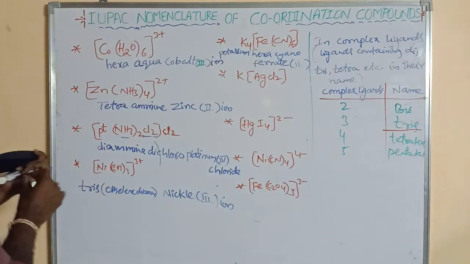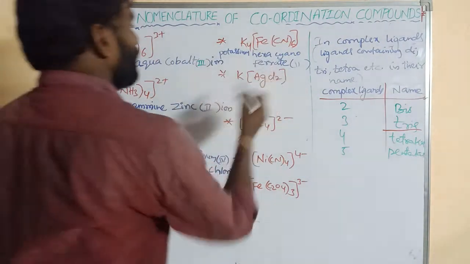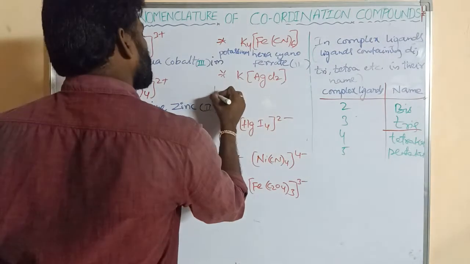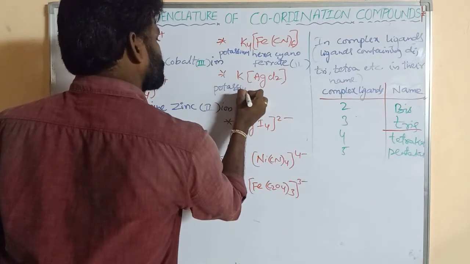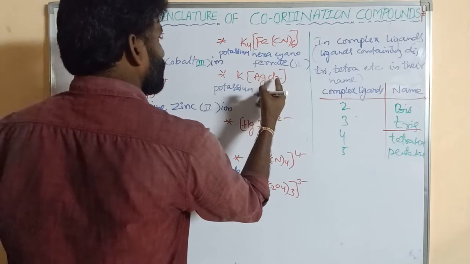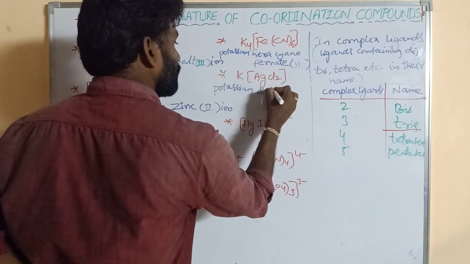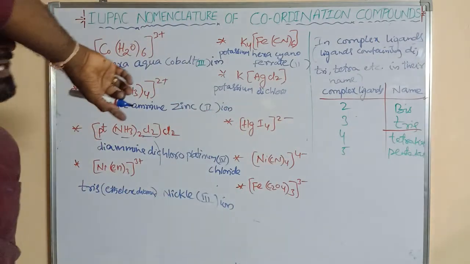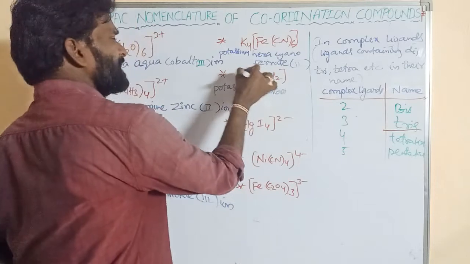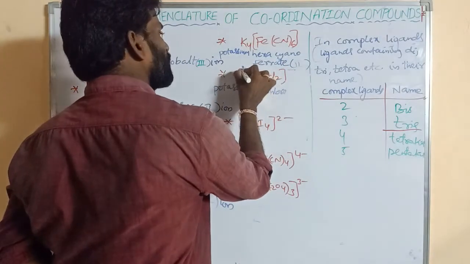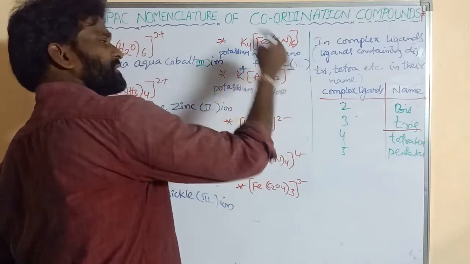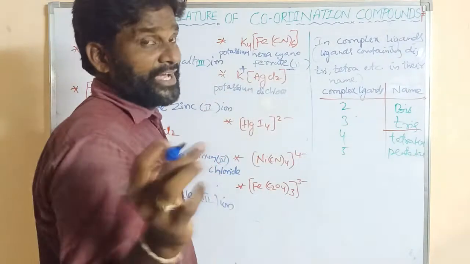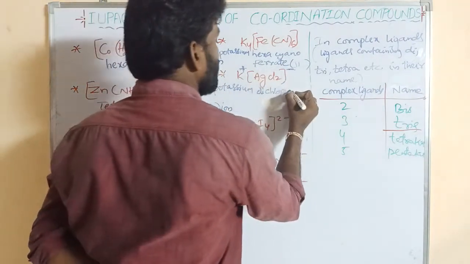Now this is K[AgCl2], right? This is the counter ion. What is its name? Potassium. So here how many ligands are there? 2, dichloro. So Ag is silver. What is its Latin name? Argentum. So this is also K plus, and this is the negative complex. So this is the counter ion. This is the complex ion. This is the negative complex ion. In a negative complex ion, the end of the central metal adds ate, argentum. So it is argentate.